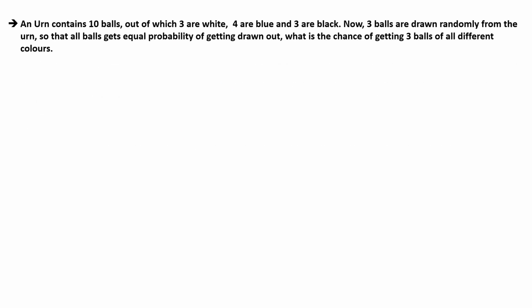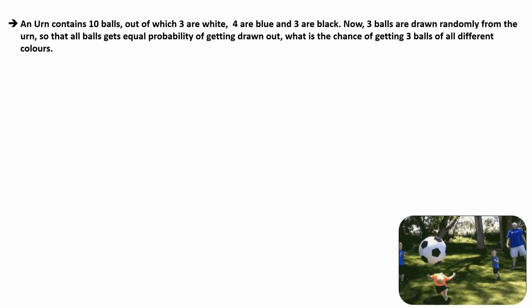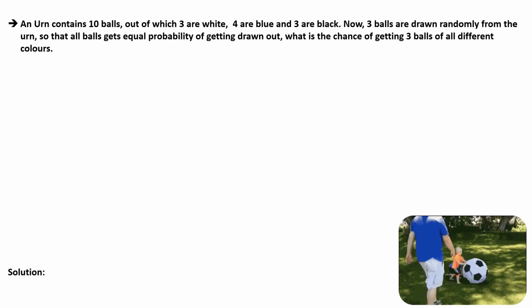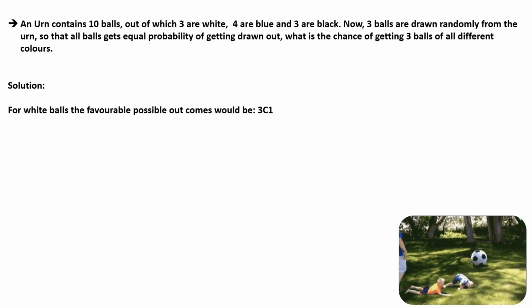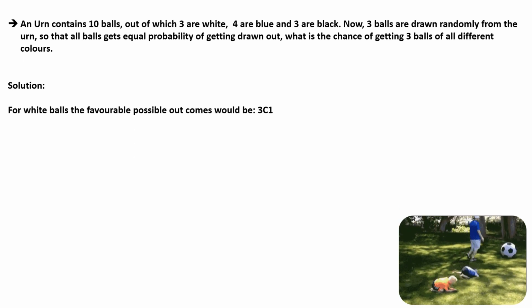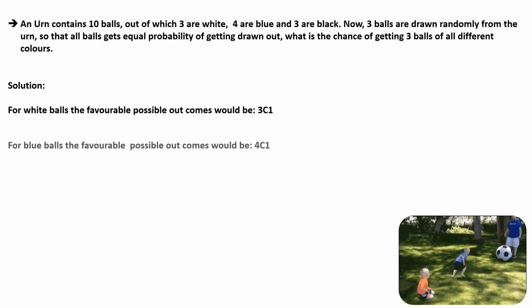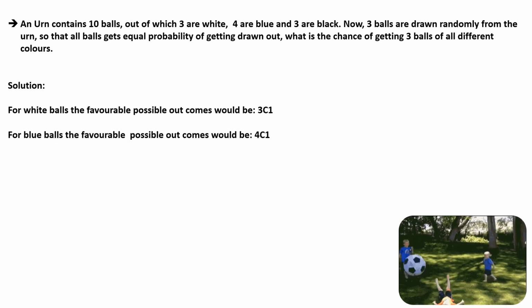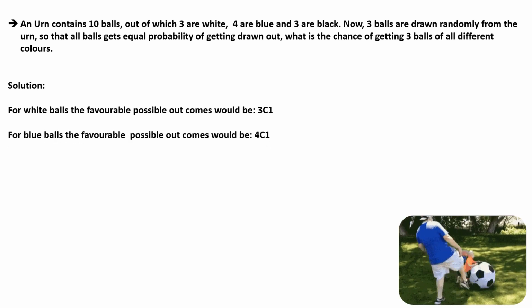For the next sum, we have an urn that contains 10 balls, out of which 3 are white, 4 are blue, 3 are black. Now 3 balls are drawn randomly from the urn so that all balls get equal probability of getting drawn out. What is the chance of getting 3 balls of all different colors? Now in this case, for white balls, the favorable possible outcomes would be 3C1. For blue balls, the favorable possible outcomes would be 4C1.